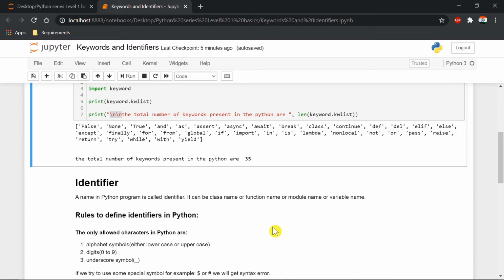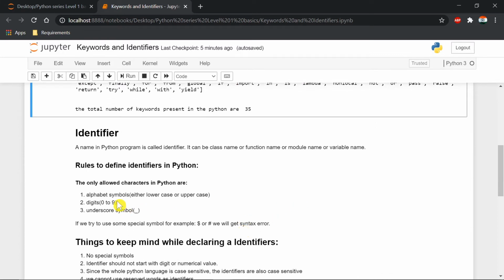Rule number 1: there should be alphabet symbols, meaning we can use either lowercase or uppercase. We can use digits from 0 to 9 while declaring the variable name. The underscore symbol we can also use. Remember, while I am saying variable name, you can also include function name, class name, module name, whatever the name is, but for short I am just saying variable name here.